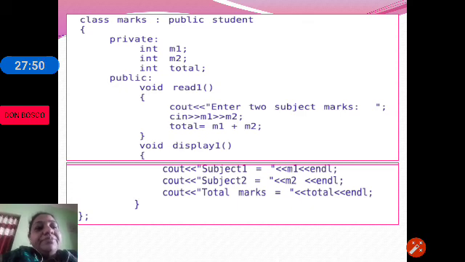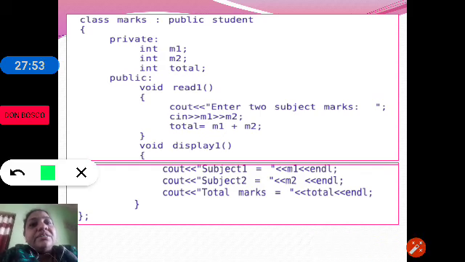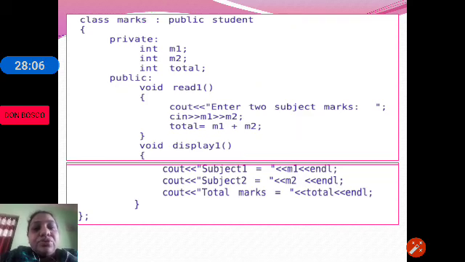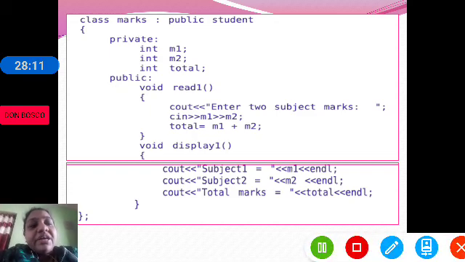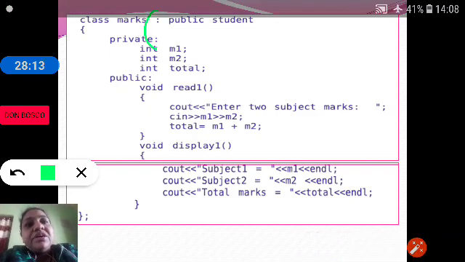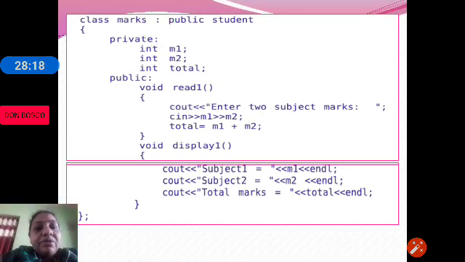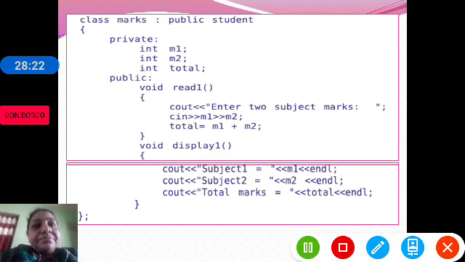So observe here, marks has two members, read1 and display1. Student has two members, read and display. Marks is derived from student. So student is the base class, marks is the derived class. While deriving a class, we will be using a single colon. The single colon will indicate the derivation of the class.